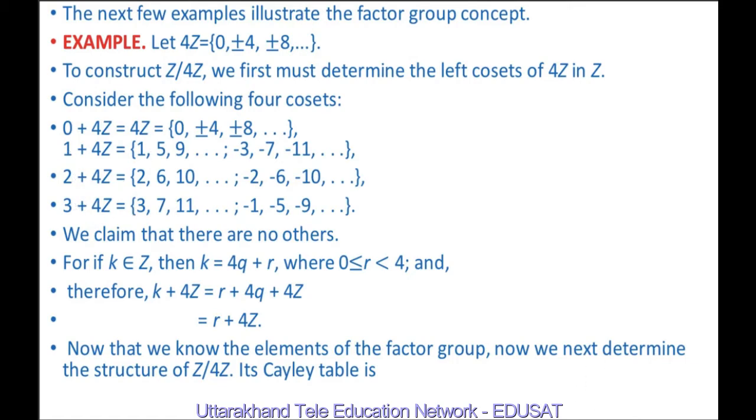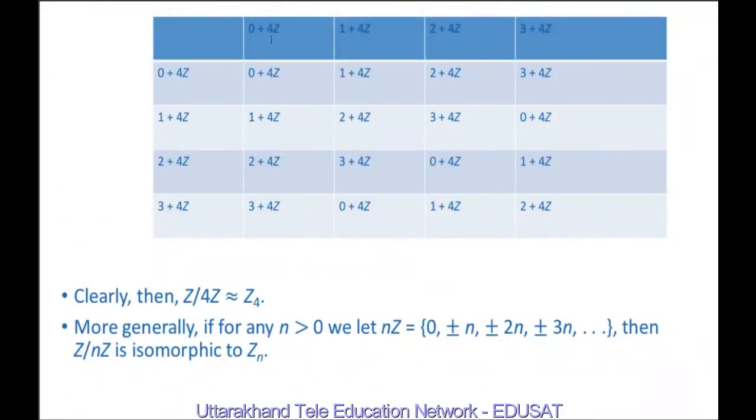Next we determine the structure of Z upon 4Z. We use a Cayley table for it. So elements here are 0 plus 4Z, 1 plus 4Z, 2 plus 4Z, 3 plus 4Z, and here also 0 plus 4Z, 1 plus 4Z, 2 plus 4Z and 3 plus 4Z. If we apply the given operation to the elements of the first row with the extreme left element, then 0 plus 4Z plus 0 plus 4Z will be again 0 plus 4Z.